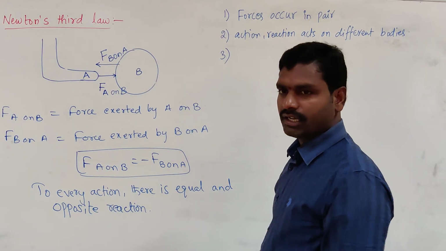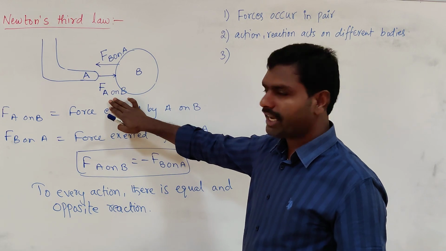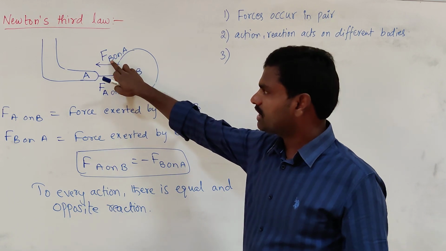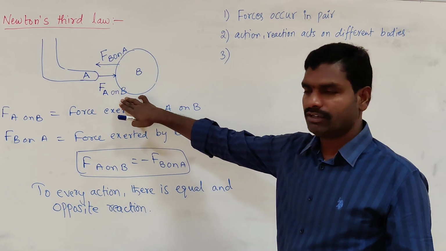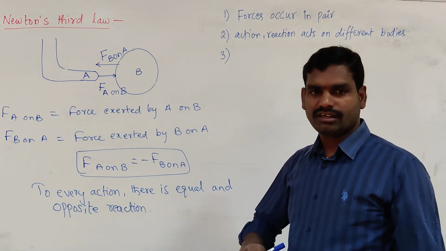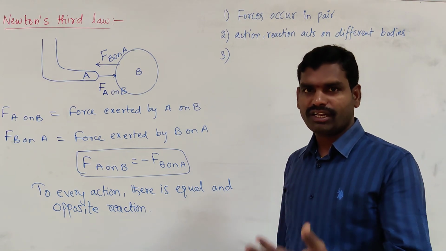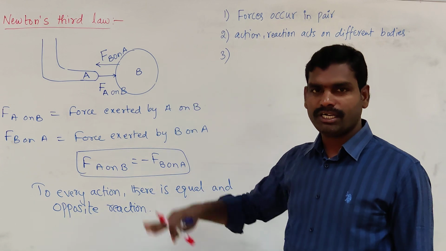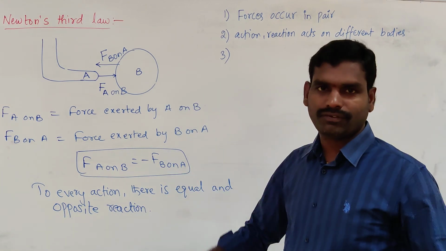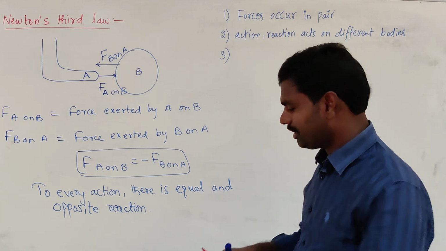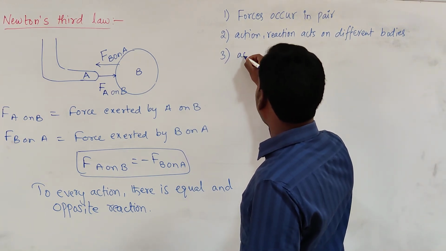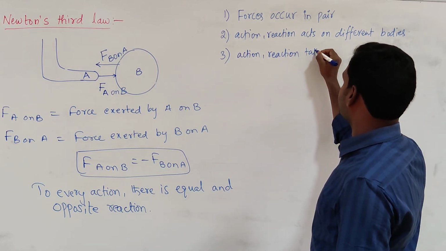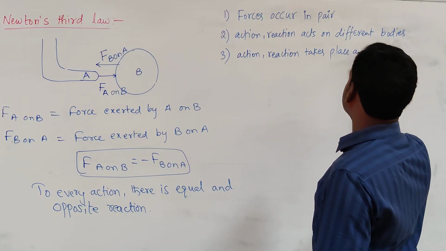And the third important conclusion is we can consider the force of A on B as action, so B on A will become reaction. Or you can consider the force exerted by B on A as action, so that the other will become reaction. So it is wrong to consider that reaction will come after action, because these two forces occur at the same time, simultaneously. So we can treat any one of the forces as action, and the other one will become reaction. So the third important conclusion is action and reaction take place at the same time.